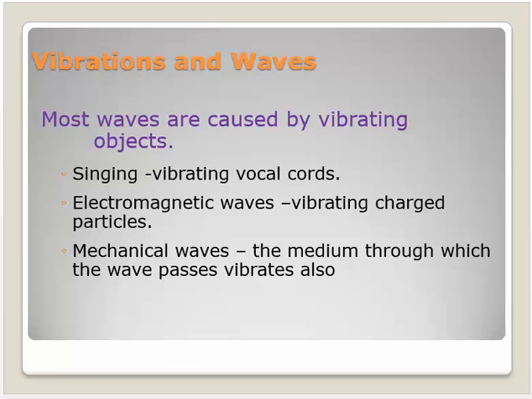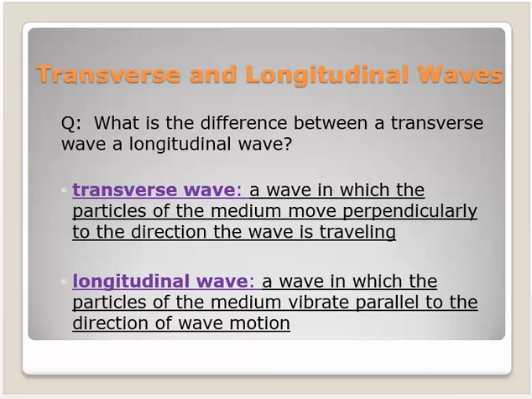Okay, vibrations and waves. Most waves are caused by vibrating objects. When you sing, your vocal cords vibrate. Electromagnetic waves, waves that go through outer space, are caused by charged particles. Mechanical waves, it's the medium that's vibrating. The last type of waves we're going to talk about today is transverse and longitudinal.